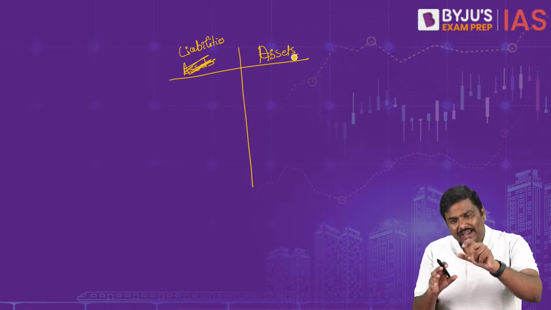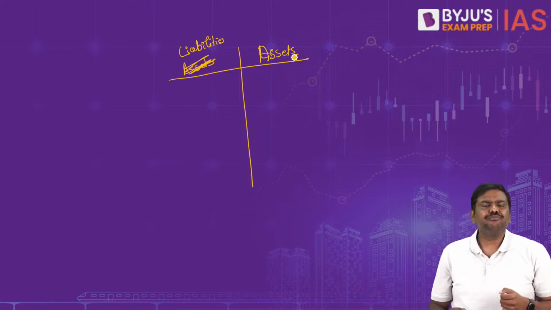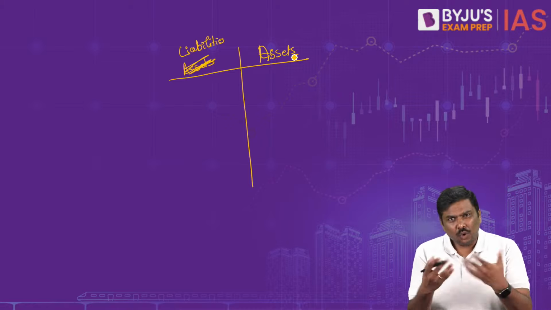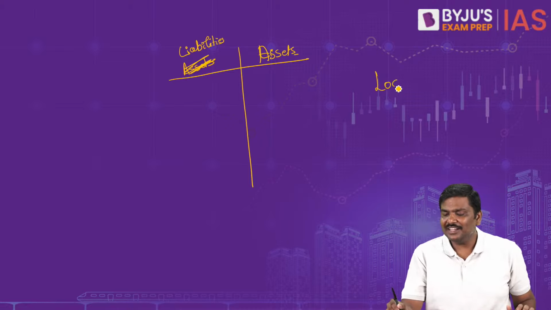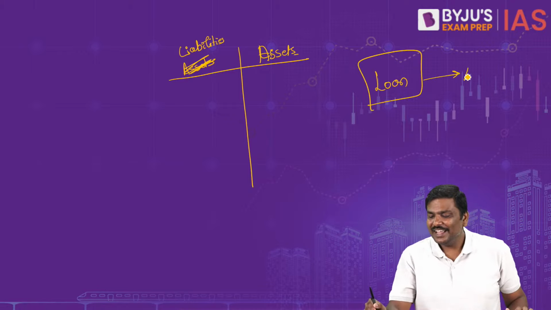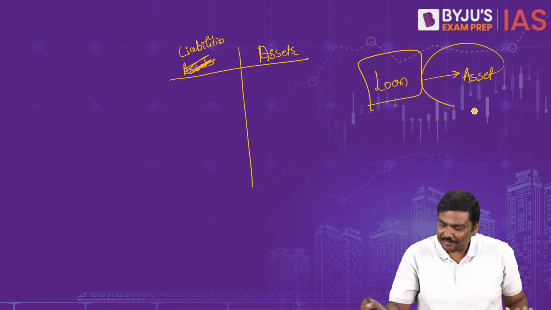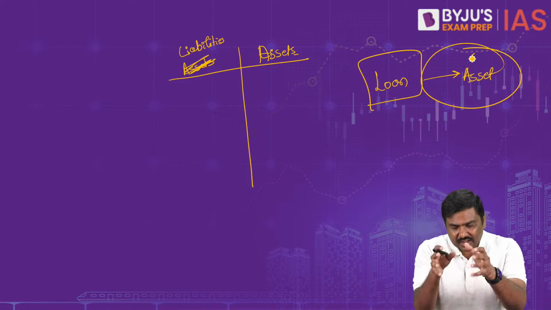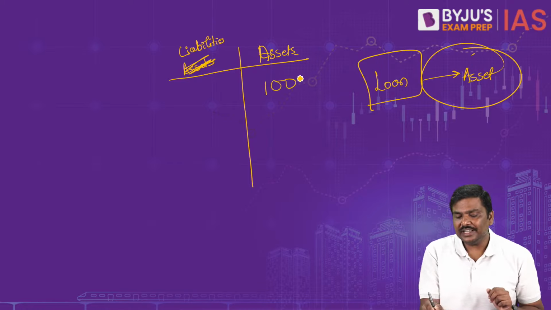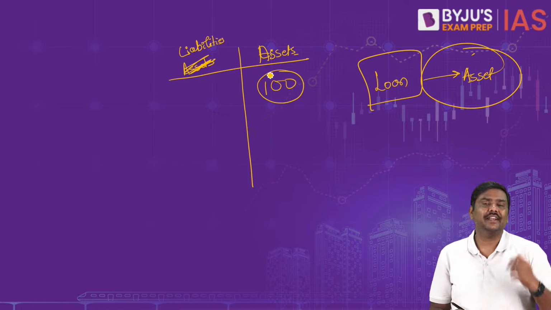Now, imagine a bank has given a loan. Loan is an asset for the bank. Anybody has a doubt regarding this? Loan is an asset for the bank. So imagine a bank has given a loan of 100 rupees. They have written the loan value on the asset side.